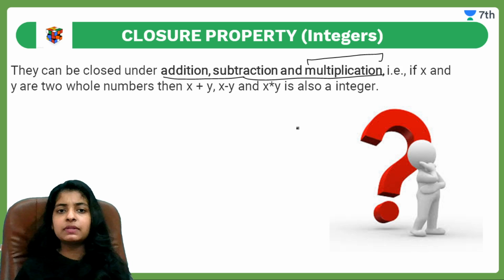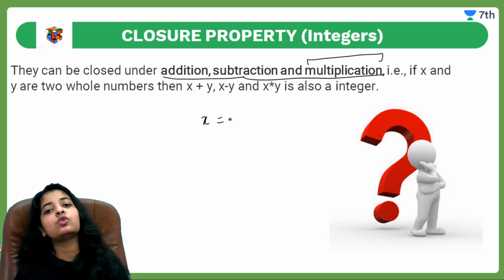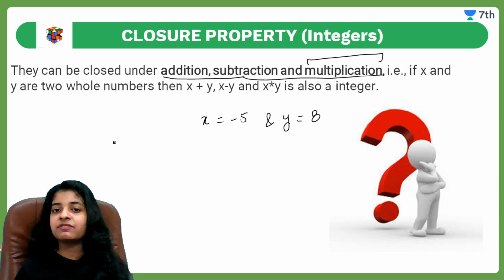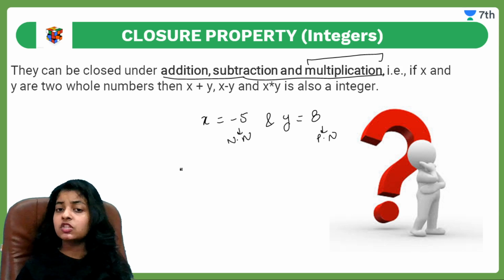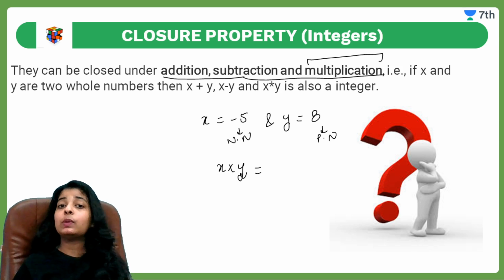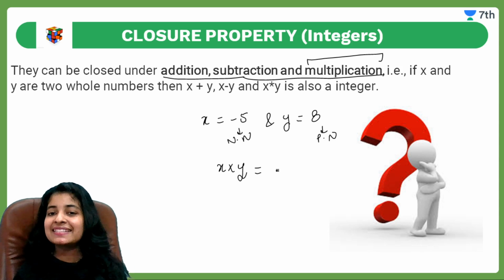Let us see some examples. Let us take x is equal to minus 5 and y is equal to 8. First I have taken a negative number, this is my negative number and this is my positive number. Let us multiply x into y and check whether we get an integer.